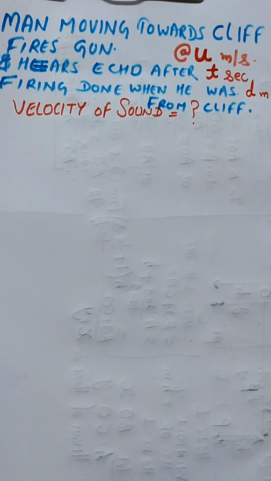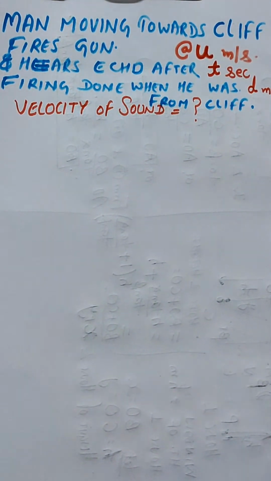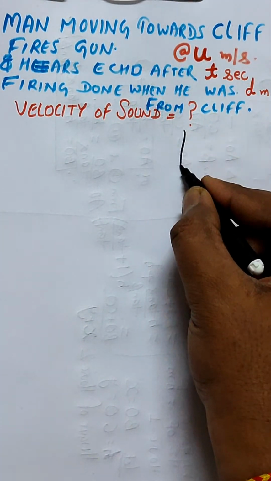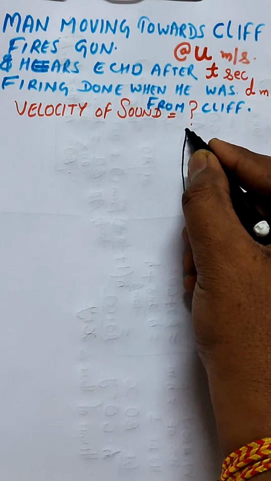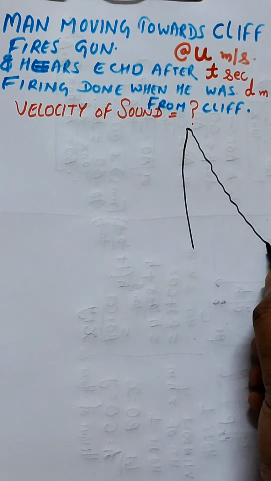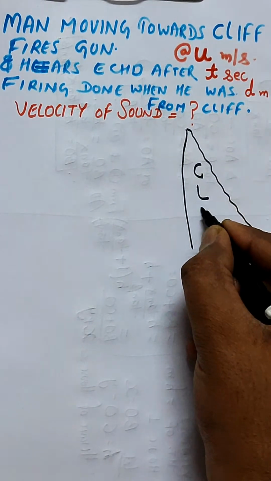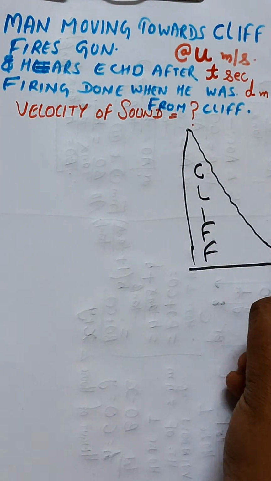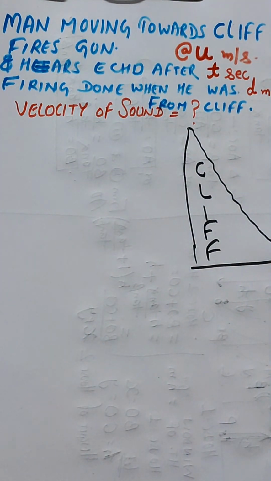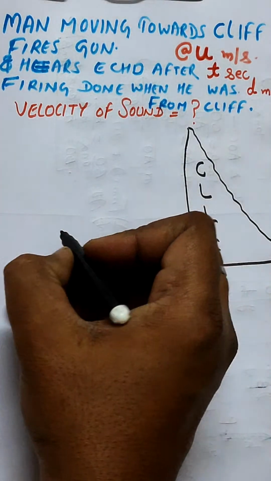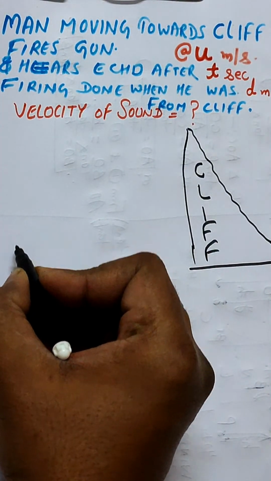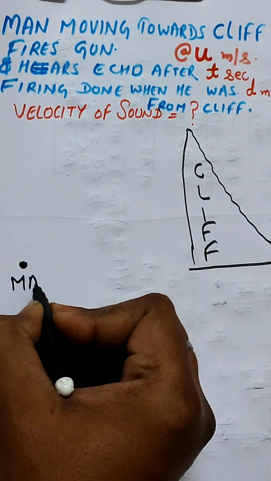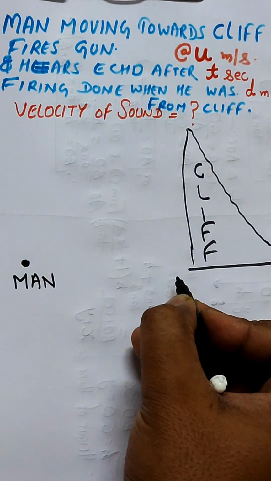We are solving one question from the chapter of sound, where a man is moving towards a cliff. So let's say this is the cliff, and the man is standing over here. This is the position of the man, the initial condition as given in the question.